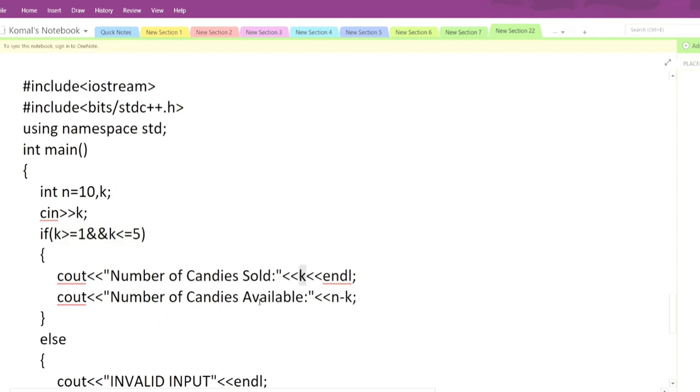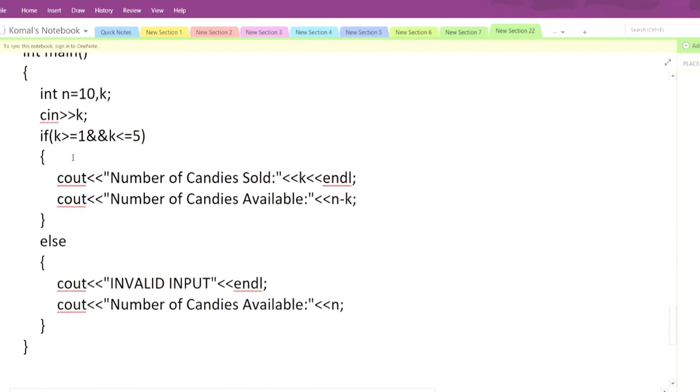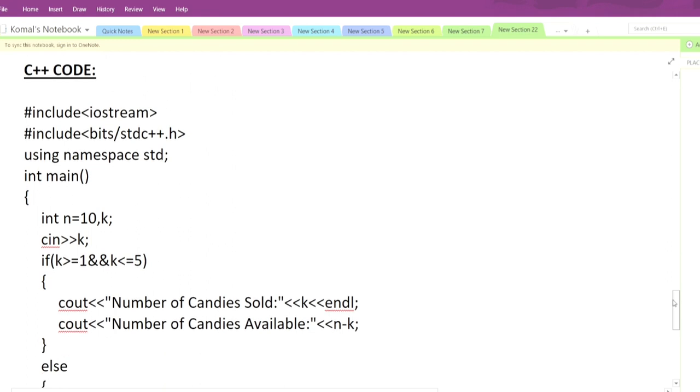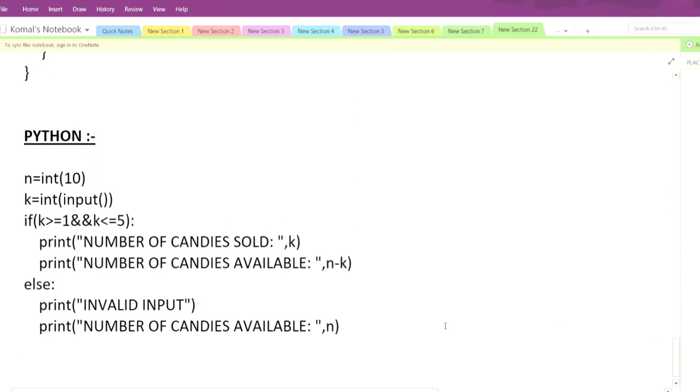Then the number of candies sold will be k, that the customer asks for, and the number of candies available will be 10 minus k. Suppose he asks for 3, so 10 minus 3 will be 7. Otherwise, other than 1 to 5, if he asks for 6, 7, 8, or any number like 0 also, it will be an invalid input, and the number of candies available will be 10 only. So this is the code in C++ and this is in Python.